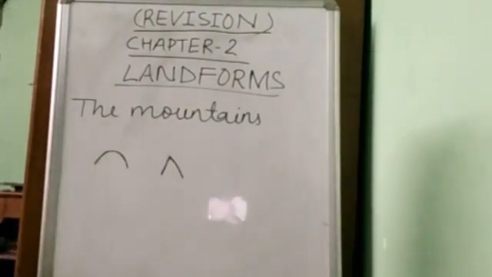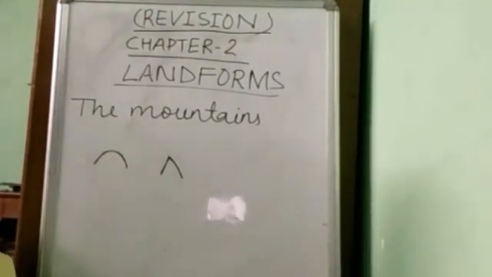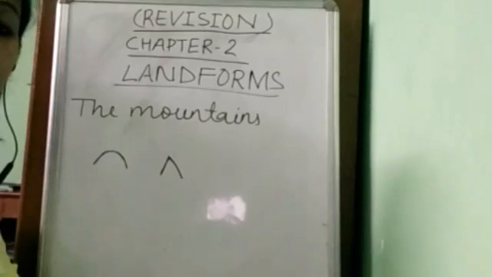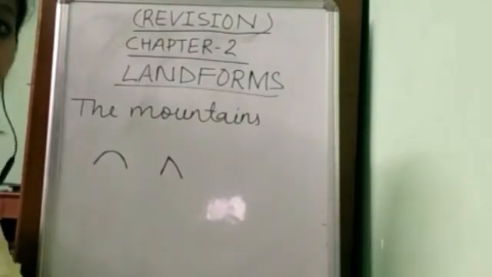Faulting forms block mountains, folding forms fold mountains, while volcanic activities form volcanic mountains.